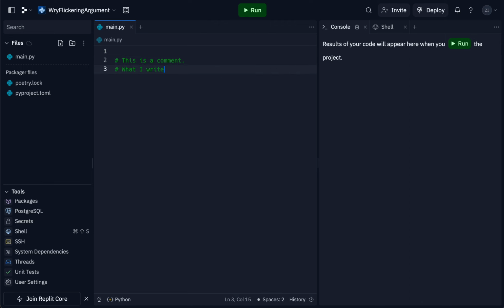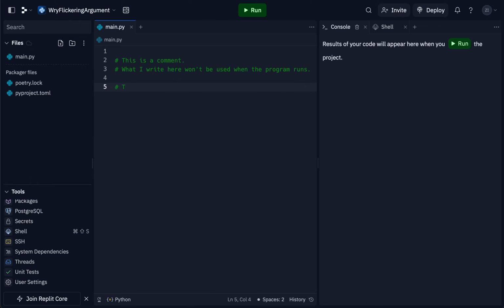So what I write here won't be used when I run the program, or when the program runs. So Python will just ignore all of these lines as they're just comments. They're just meant to add some context to what the file is actually doing.